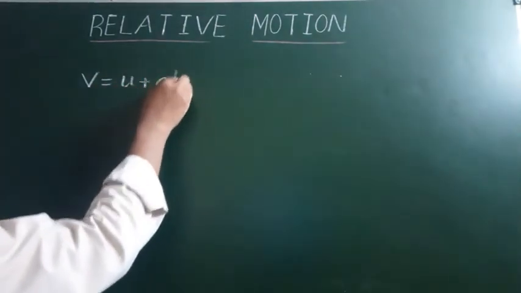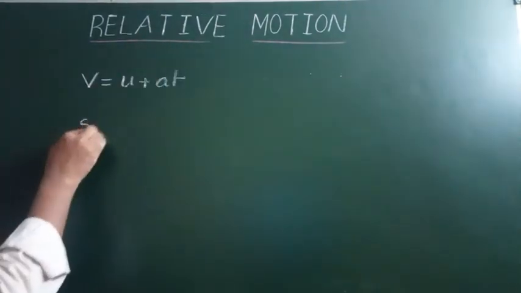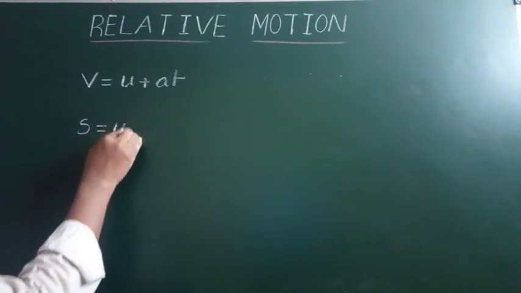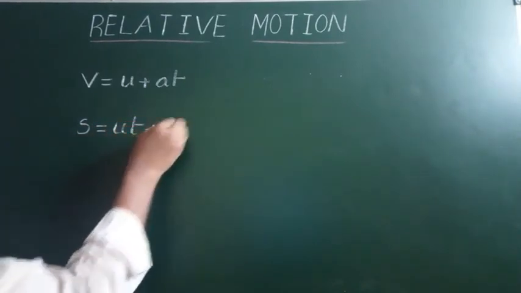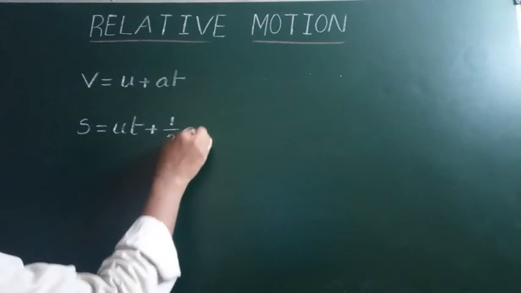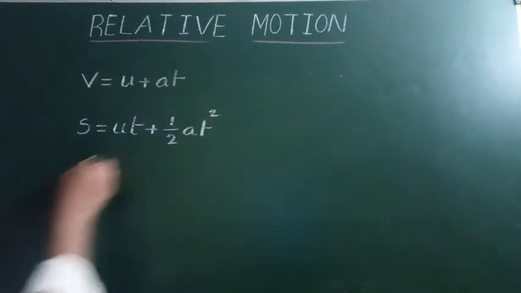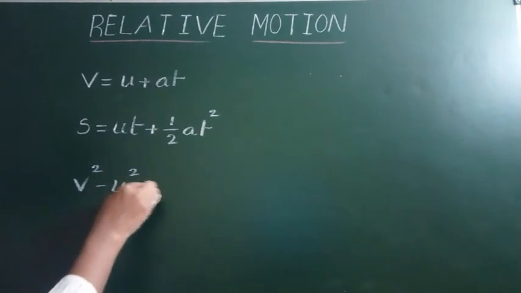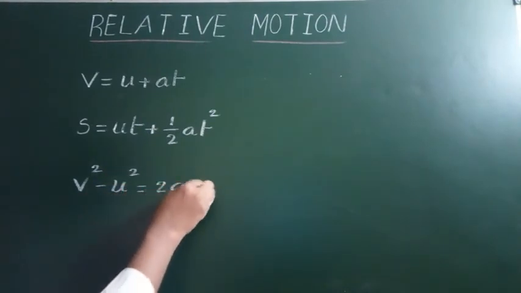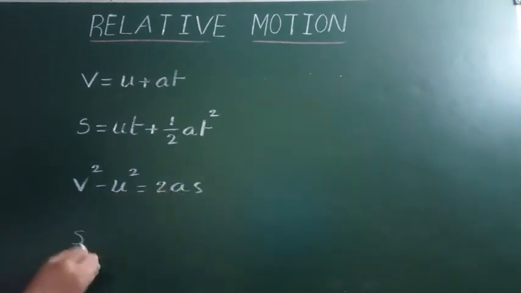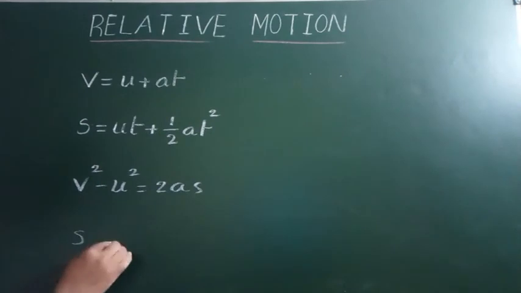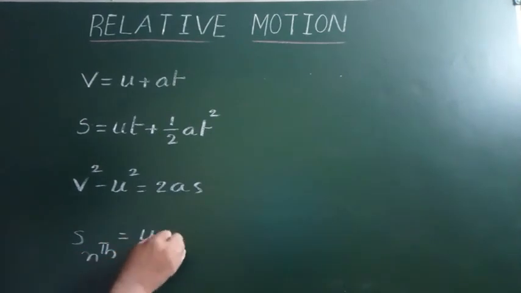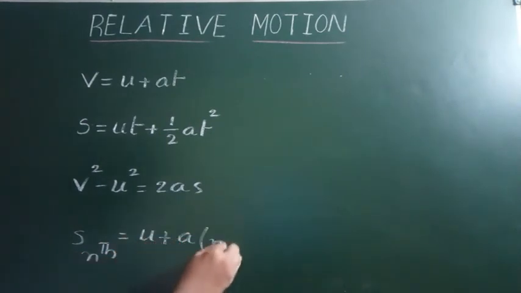Second one, S is equal to UT plus half AT square. Third equation of motion is V square minus U square is equal to 2AS. And the last one is Sn, the distance traveled by the body in the nth second, is equal to U plus A into N minus half.